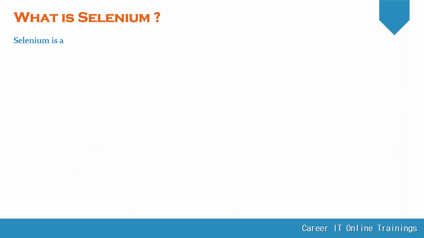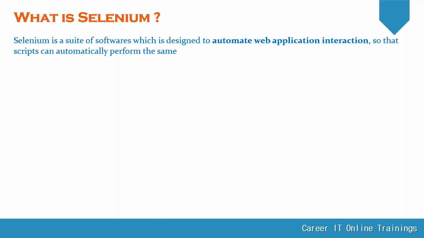Then what is Selenium? So far we have discussed automation. Then how can we do automation? Automation is nothing but automating a software using another software. So what software is available in the market to automate a software? There are many.